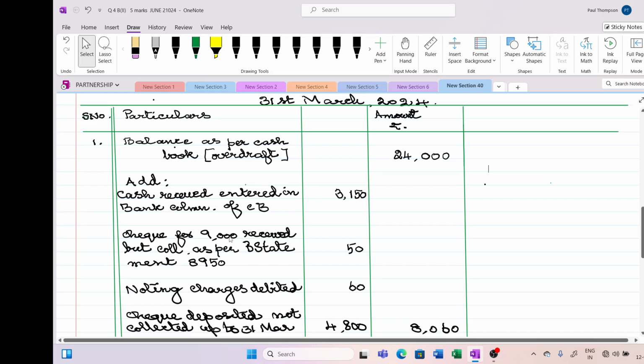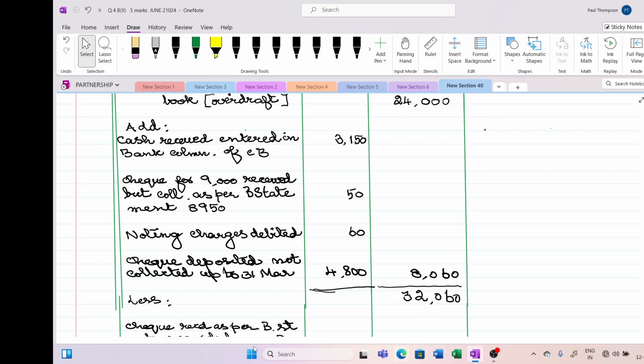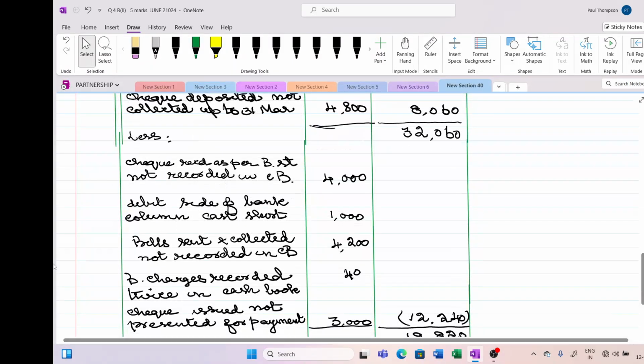And check 9000 received, whereas in the bank it is only 8950, so 50 rupees has gone up. Noting charges debited by bank, this also will increase the overdraft. And check deposited not collected, though the check is deposited, but bank will not reduce our overdraft until it is realized or collected. So the total amount which is going to increase our overdraft as per bank statement is 8060. So we are adding the balance 24,000 to 8,060. The total comes to 32,060.